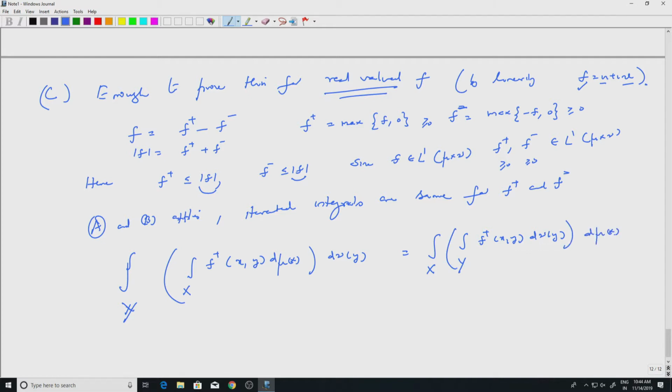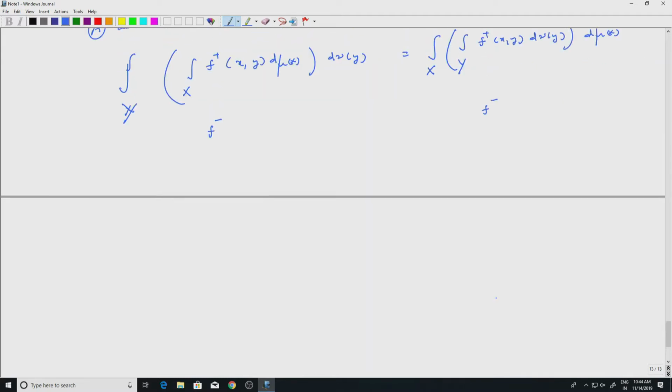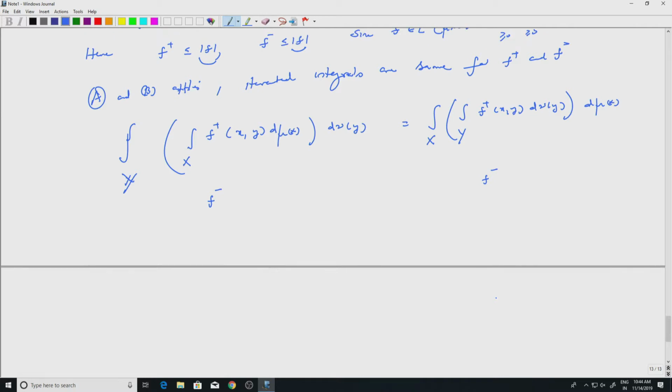Similarly for f minus, and both of course are equal to the total integral over x cross y.